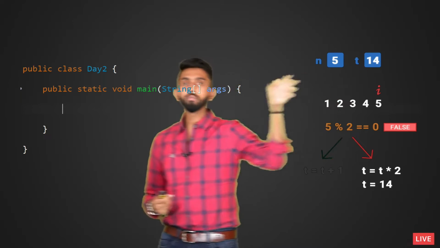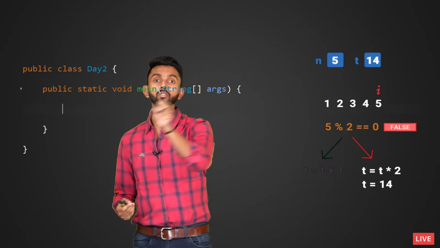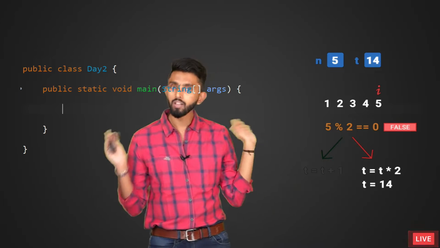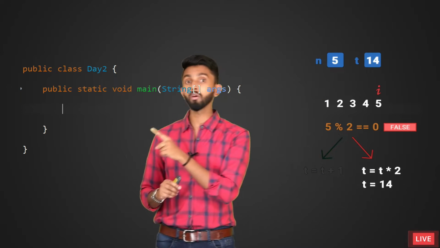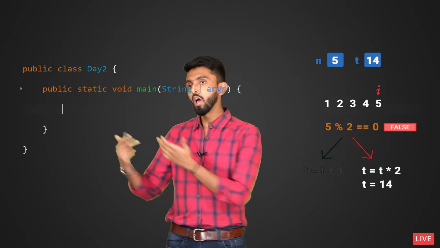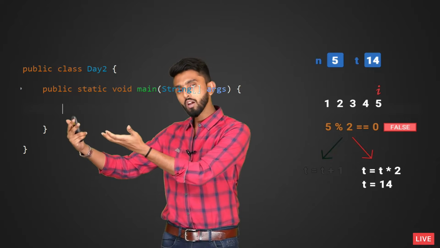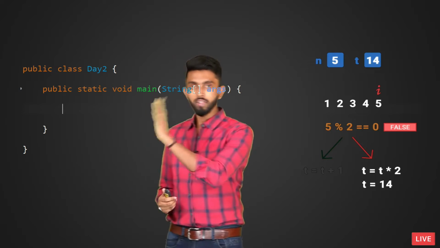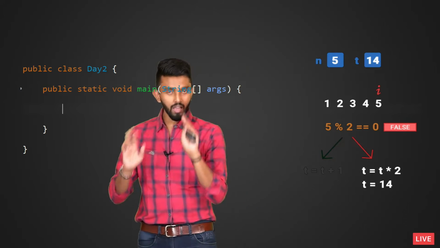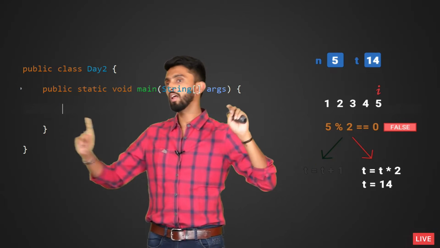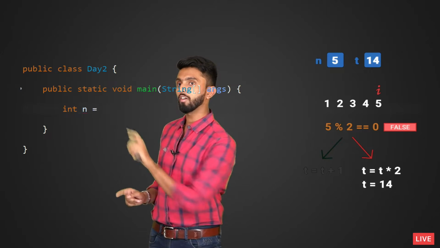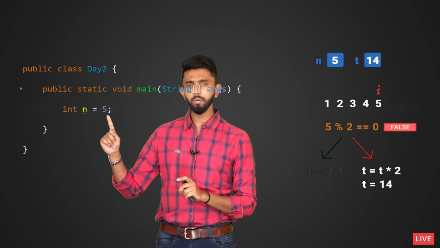Now the first thing you must understand is, I want my Java program to take the n value and t value from the keyboard. The t value you need not take, because anyway it is initially 1, that is guaranteed. At least the n value, the number of cycles, I want to take from the keyboard. How will you write code such that our program can take input from the keyboard? That I will show you, but for the time being, I will just hard code it. I will write int n equal to 5. I am only giving the value, but this should come from the keyboard. How, we will see later.